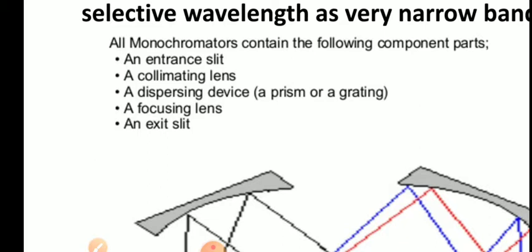The dispersion device in a monochromator can be a prism or a diffraction grating. These are used in spectrophotometers. Prisms and gratings both disperse the light, but diffraction gratings are superior to prisms.